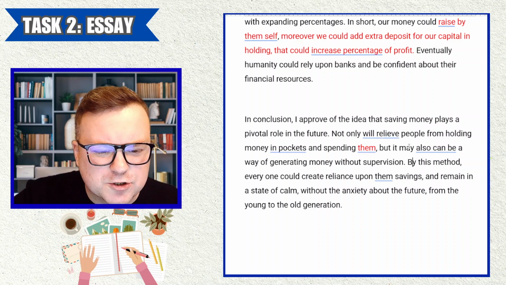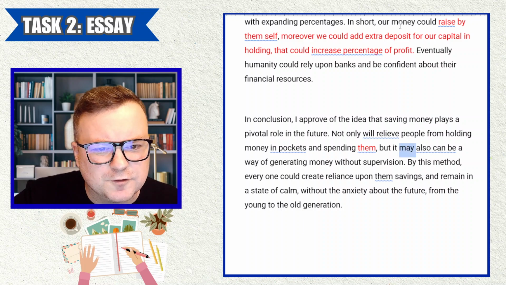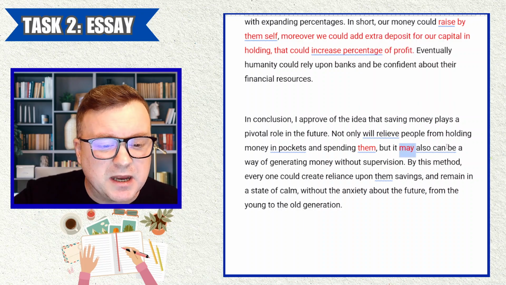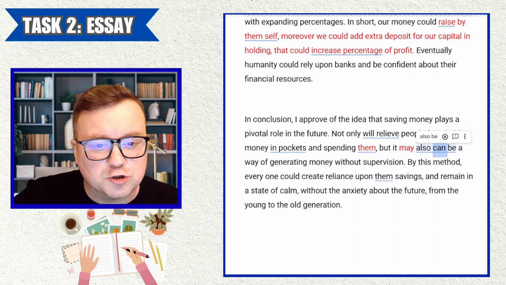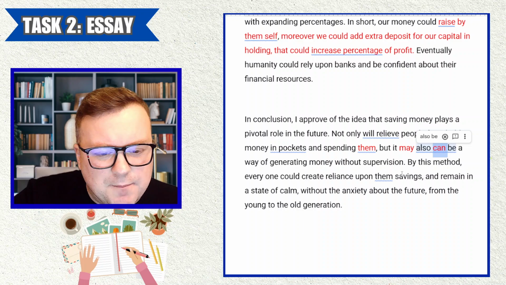But it may also can. So we get this double modal verb. We never ever do this in English, like may can, will can, should could. We never do that in English. Should have to is fine, but have to is not a real modal verb. But it may also can.